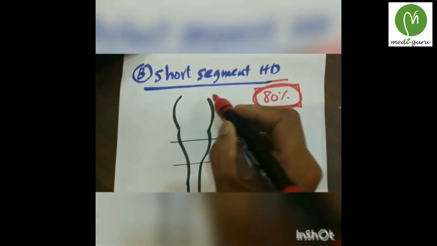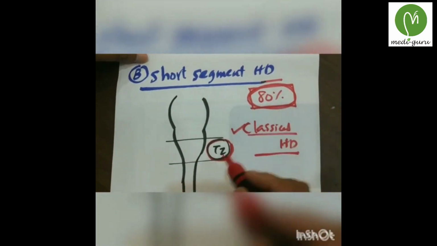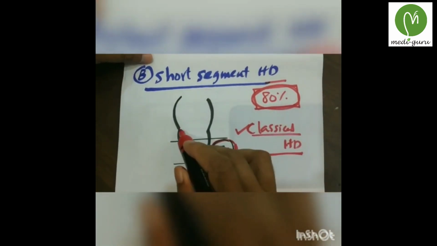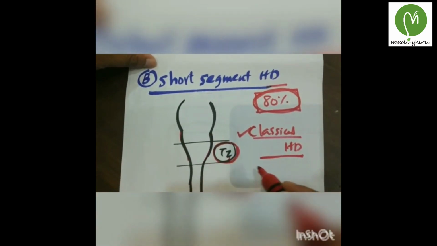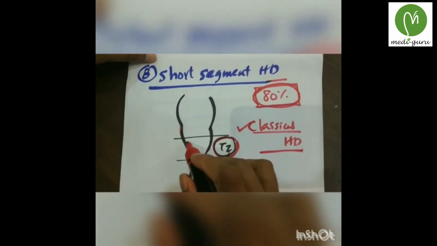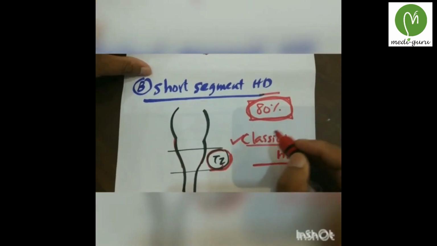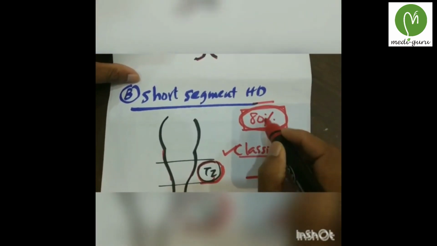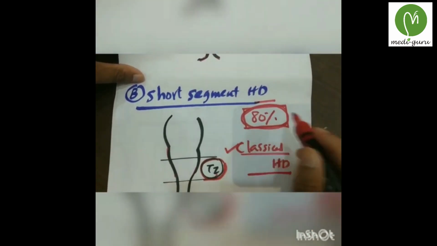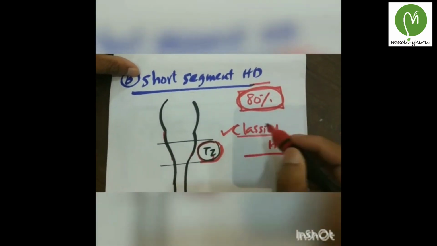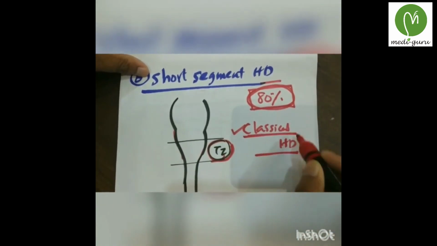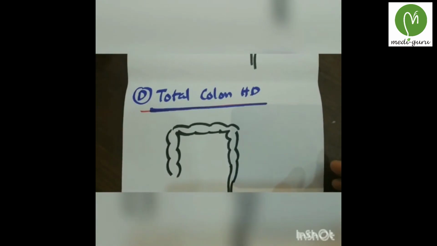The second one is short segment Hirschsprung disease. Here the anal canal and complete rectum are involved, and the transition zone is the rectosigmoid junction. It is the most common type. 80% belong to this short segment type. Hence this is also called classical Hirschsprung disease.